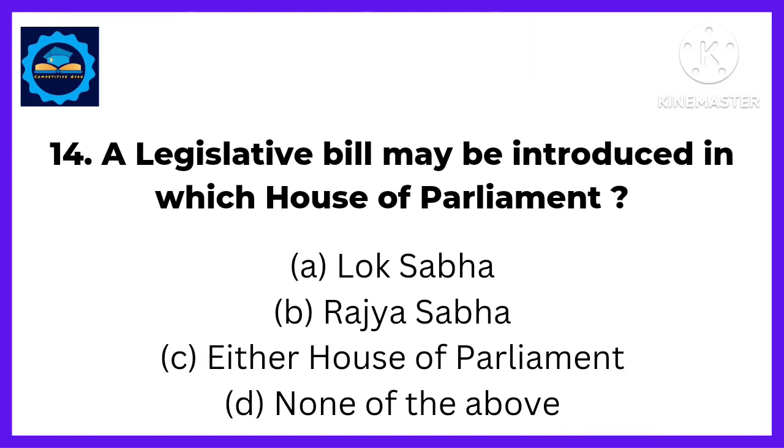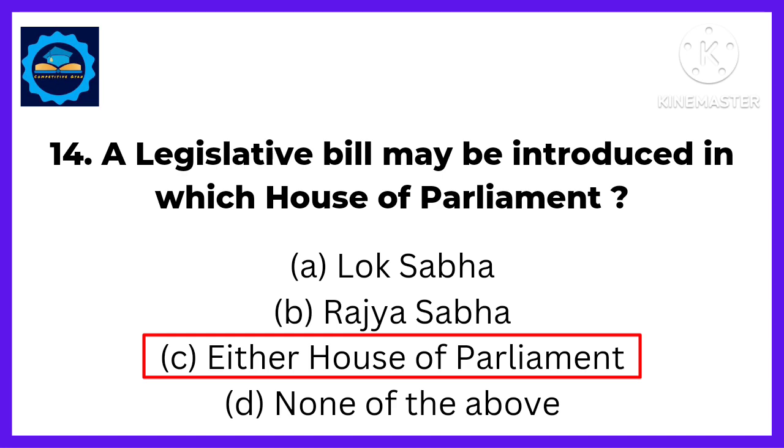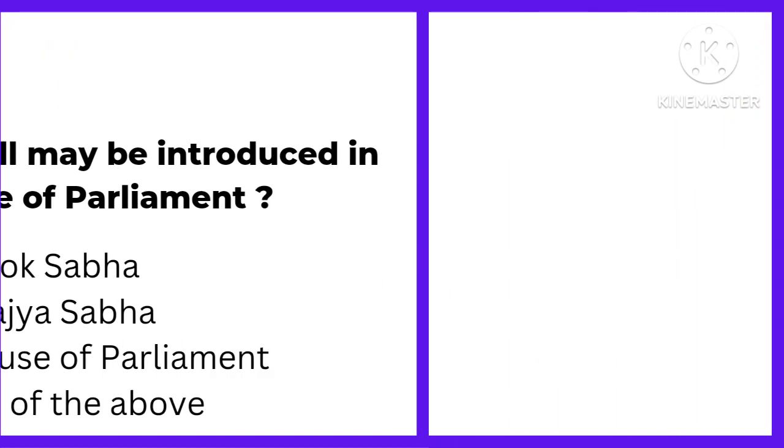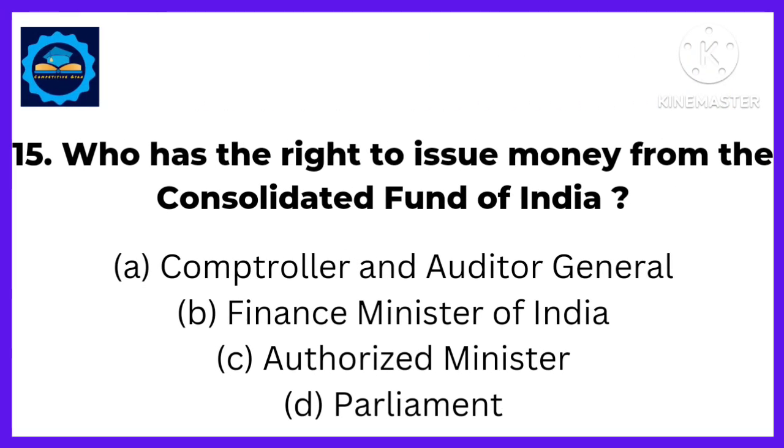Next, a legislative bill may be introduced in which house of the Parliament? Answer. Either house of the Parliament. Next, who has the right to issue money from Consolidated Fund of India? Answer. The Parliament.